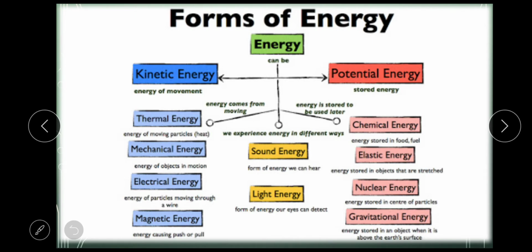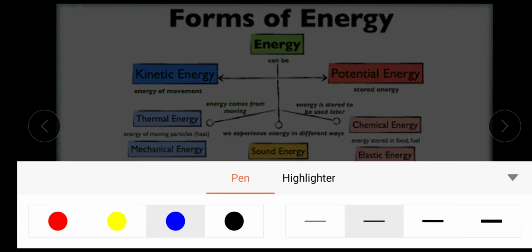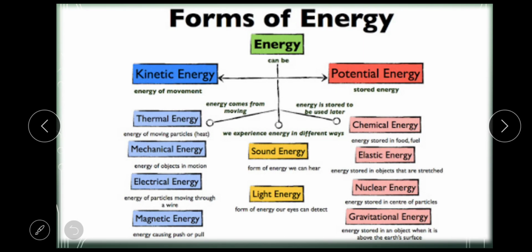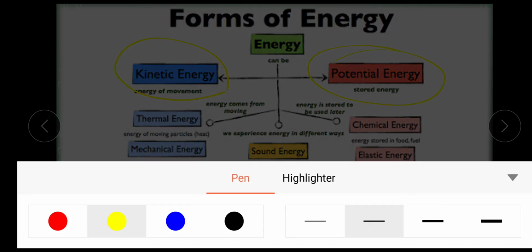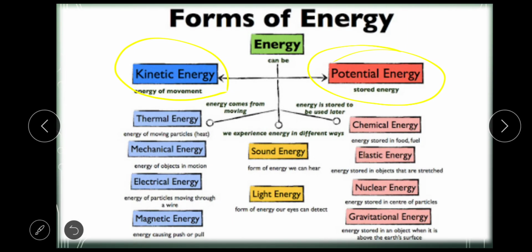Forms of energy. Let's understand what the different forms of energy are. The two major forms are kinetic energy and potential energy that we have already studied. Now we have thermal energy. What is thermal energy? Thermal energy is energy because of heat. Then mechanical energy, which we already studied. Mechanical energy is when objects are in motion. For example, your fan is moving, so the fan has mechanical energy.